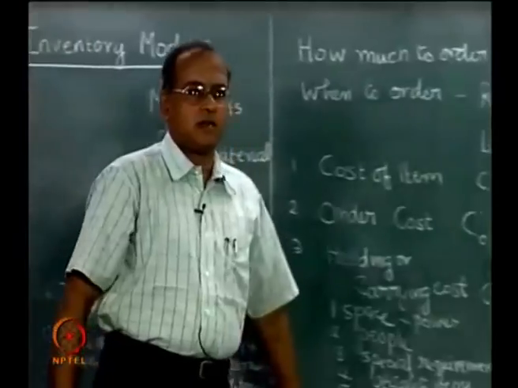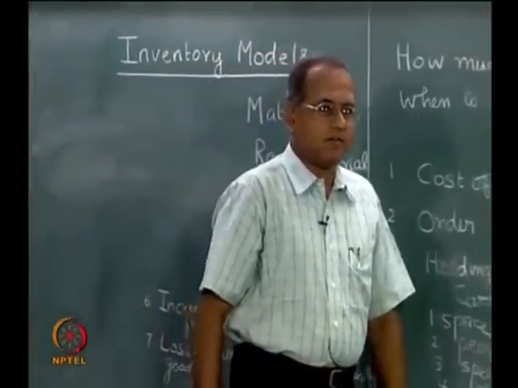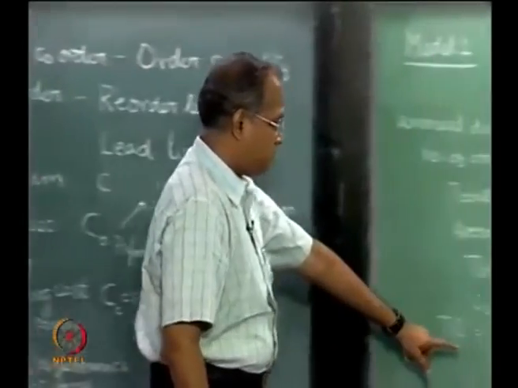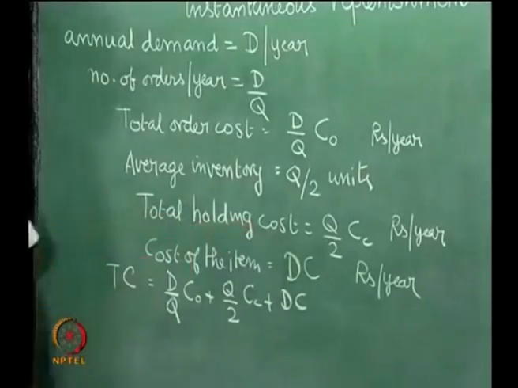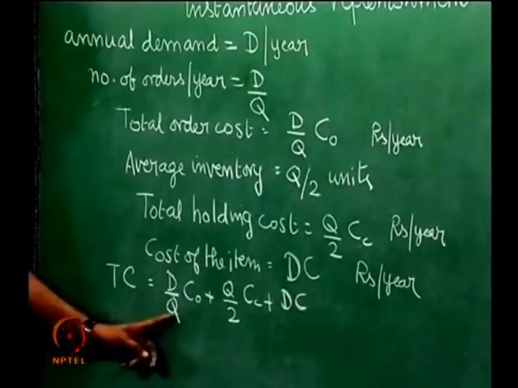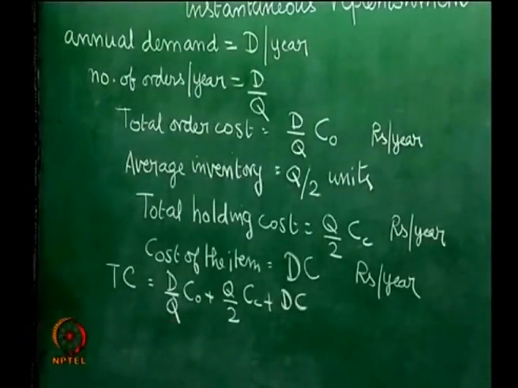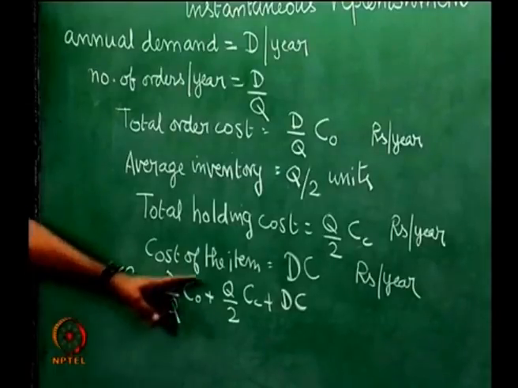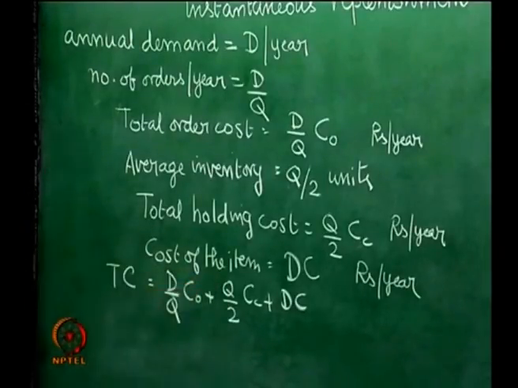There is no shortage or back order cost. Now the variable is Q, rest of the things are known parameters. So the only thing that we need to do is to find out Q. Now this total cost is a nonlinear function of Q, because you find Q in the denominator here, you find Q in the numerator here.